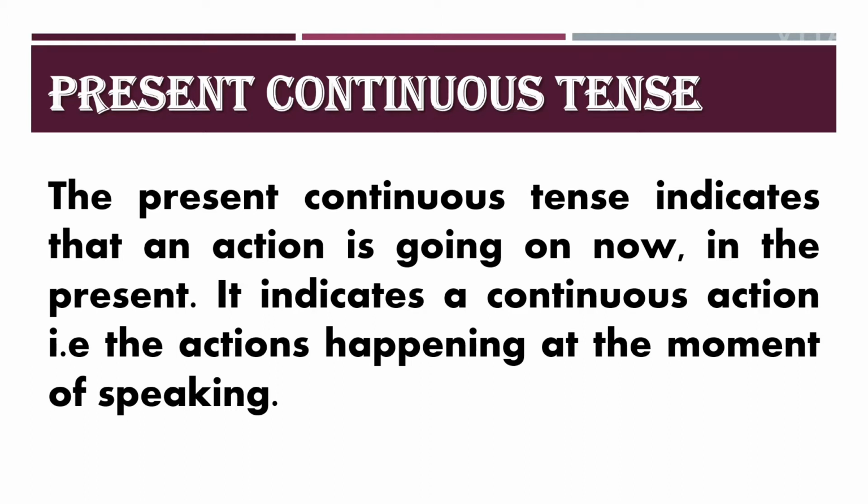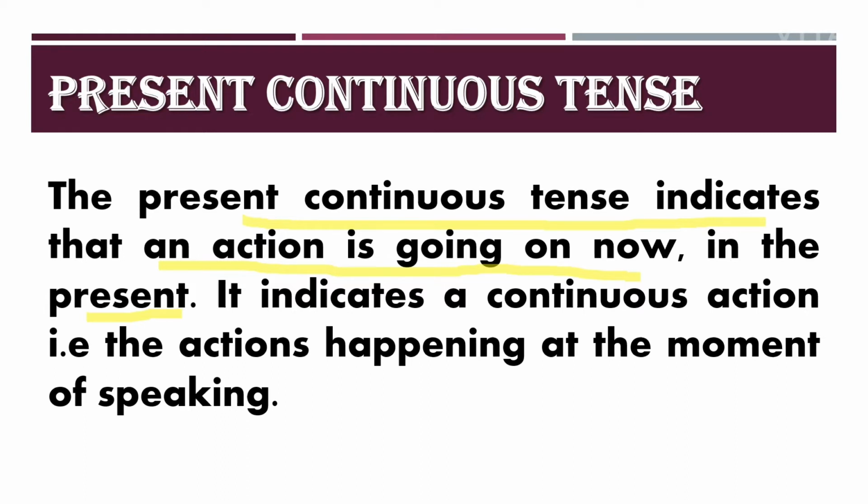So, present continuous tense indicates an action that is going on in the present. As in the images, you saw the pages are turning. It means the action is going on. Yes? In the second image, the numbers are spinning.